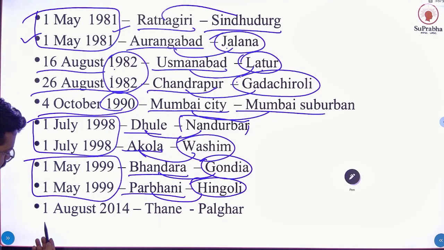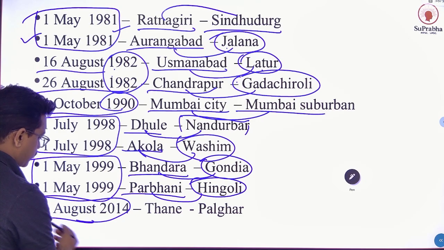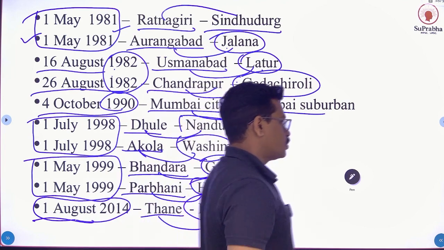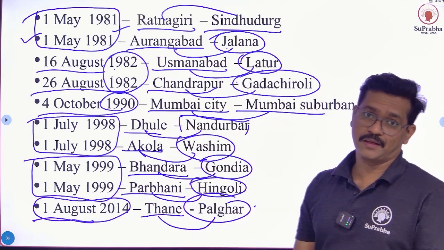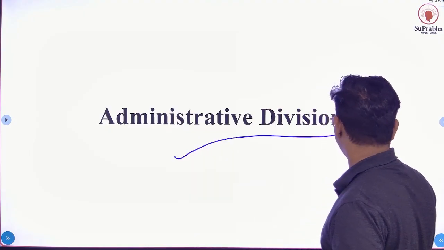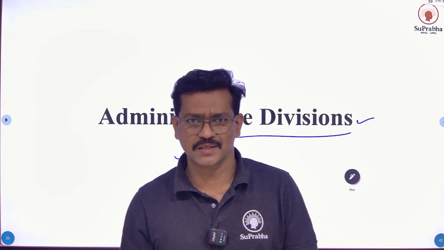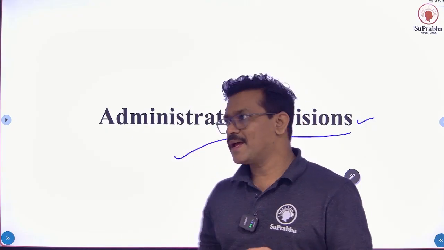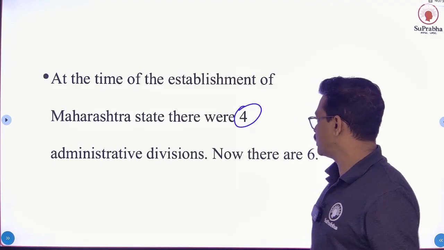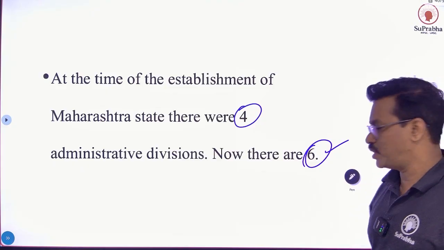And last, recently, 1st August 2014, Thane divided to form Palghar district. So remember that, memorize this. So next point, administrative divisions. At the time of Maharashtra's formation, Maharashtra had 4 administrative divisions, and now there are 6 administrative divisions.